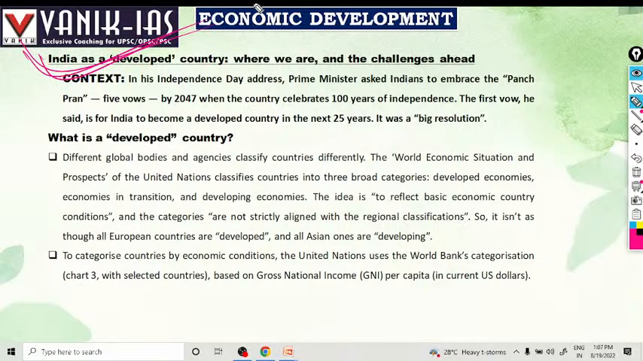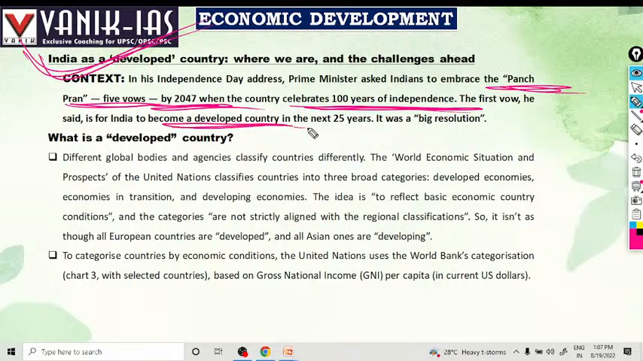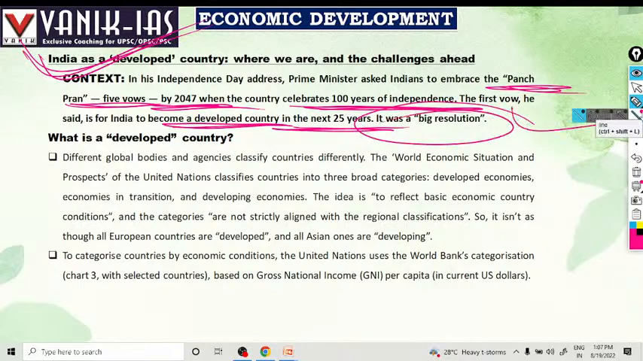In the Independence Day address, the Prime Minister asked Indians to embrace the Panch Pran. What is this Panch Pran? Five vows by 2047, when the country celebrates 100 years of independence. First vow, he said, for India to become a developed country in the next 25 years. It was a big resolution. We have to become a developed country.